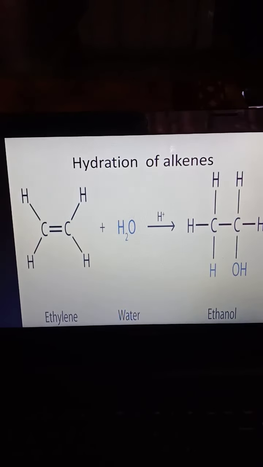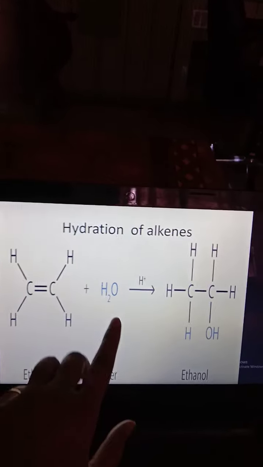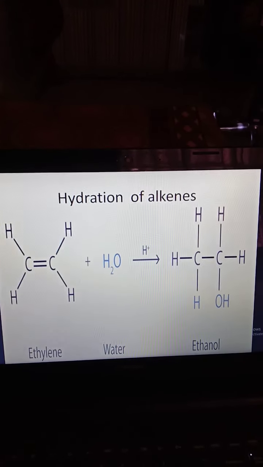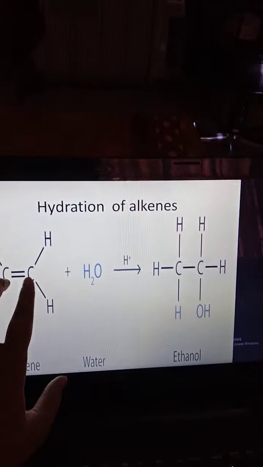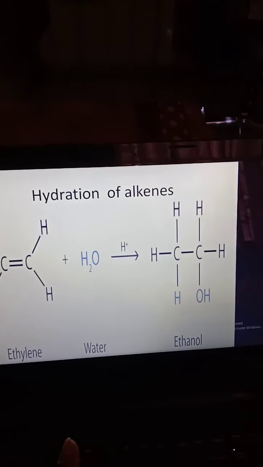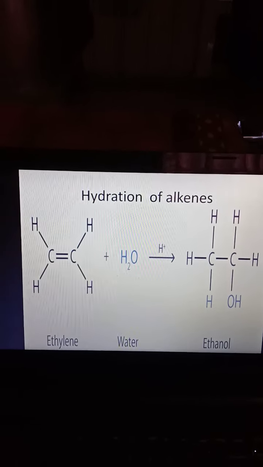Hydration of alkenes. Hydration means addition of water. Water can be split into H and OH. Either one can add here. This is the same chemical environment, so H can be added here or here; both are the same. In the presence of water, H and OH are formed and add to the alkene.